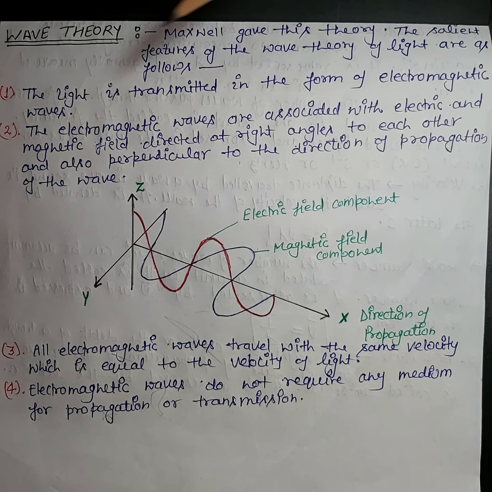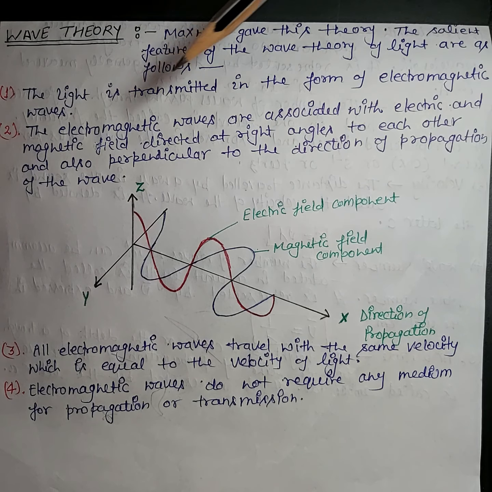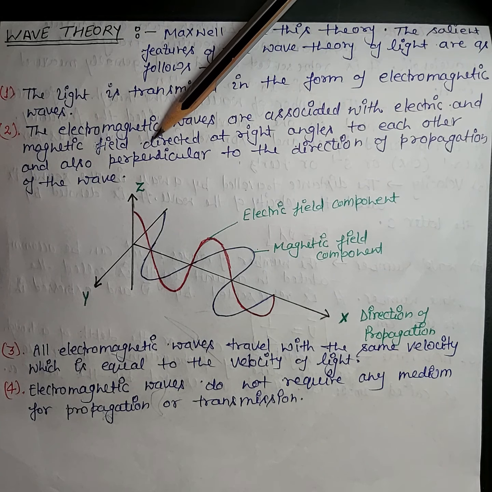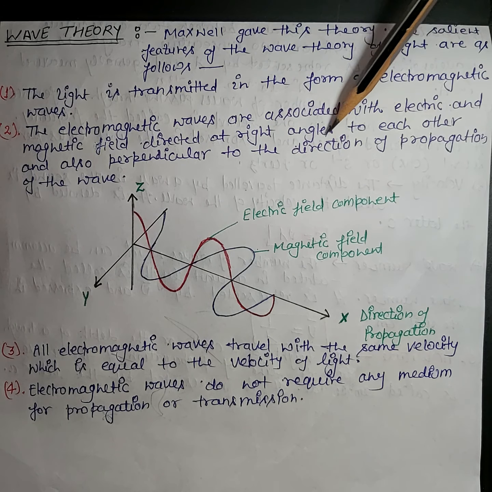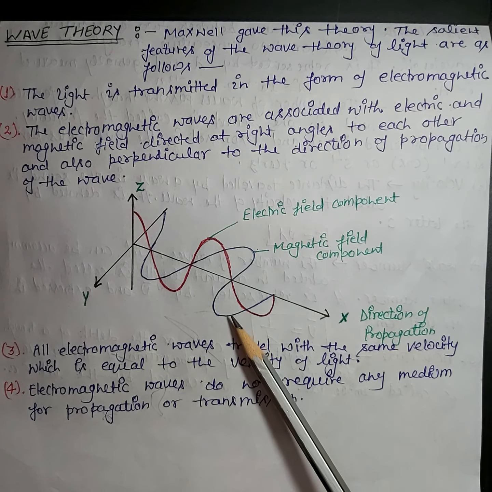Electromagnetic waves are such waves which are associated with electric and magnetic field at right angles to each other and also perpendicular to the direction of propagation of the wave, as is clear from this diagram.